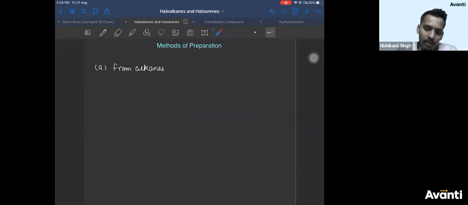Today's class, we are going to discuss the methods of preparation of alkyl halides. Many of these we have already done in hydrocarbons. Many of them we will learn today. So let us start with the first preparation method.